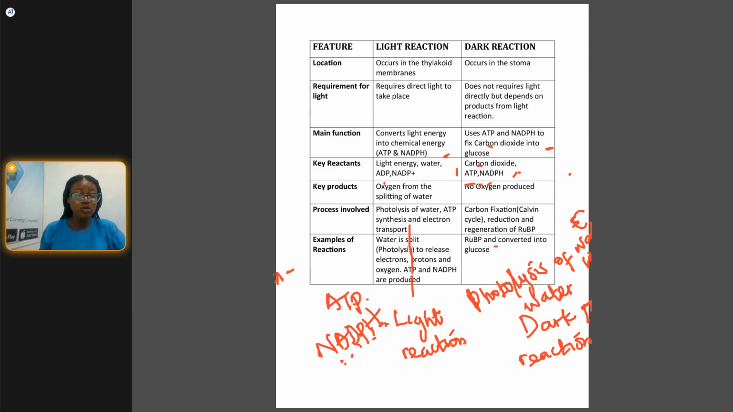Necessity of carbon dioxide: why is it necessary? I explained earlier that carbon dioxide works with ATP and NADPH to form glucose. Don't forget, glucose is produced at the dark stage, the dark reaction. So one of the necessities of carbon dioxide is that it produces glucose.